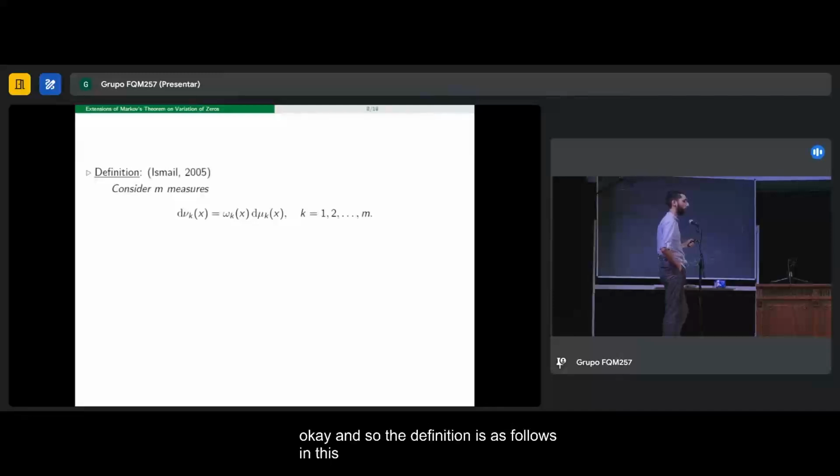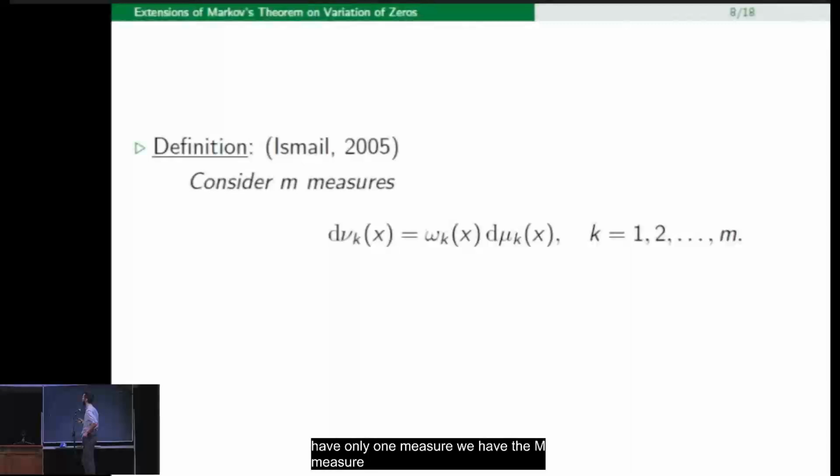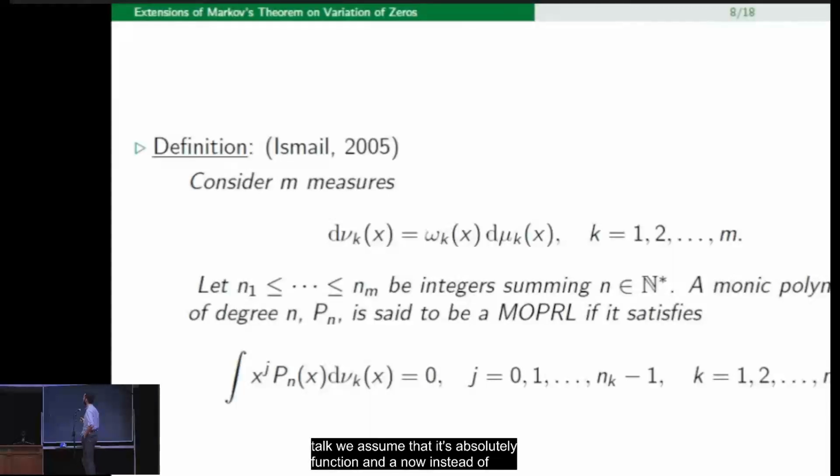In this case, we don't have only one measure. We have m measures in general supported on the real line, and in principle, they don't need to be absolutely continuous or anything like that. But for the purpose of this talk, we assume that they are absolutely continuous with respect to these weight functions. And now, instead of fixing an index, we fix a partition. Each of these numbers is associated to each of the measures, and they all sum to the degree of the polynomial that we will consider.